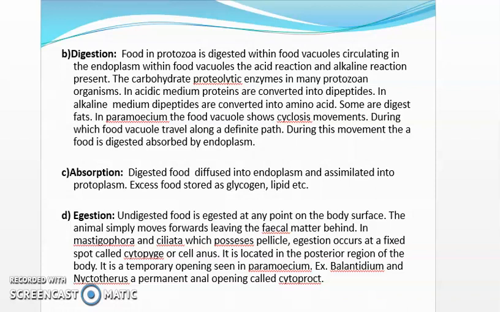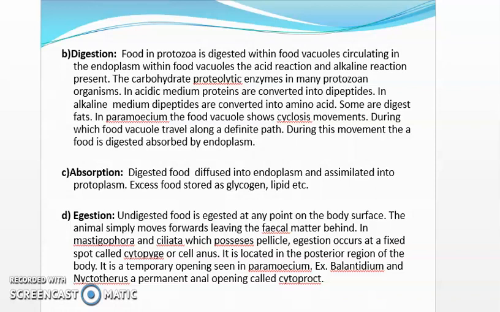During this movement, the food is digested and absorbed by the endoplasm. Next point is absorption. Digested food is diffused into the endoplasm and assimilated into the protoplasm. Excess food is stored as glycogen, lipid, etc.